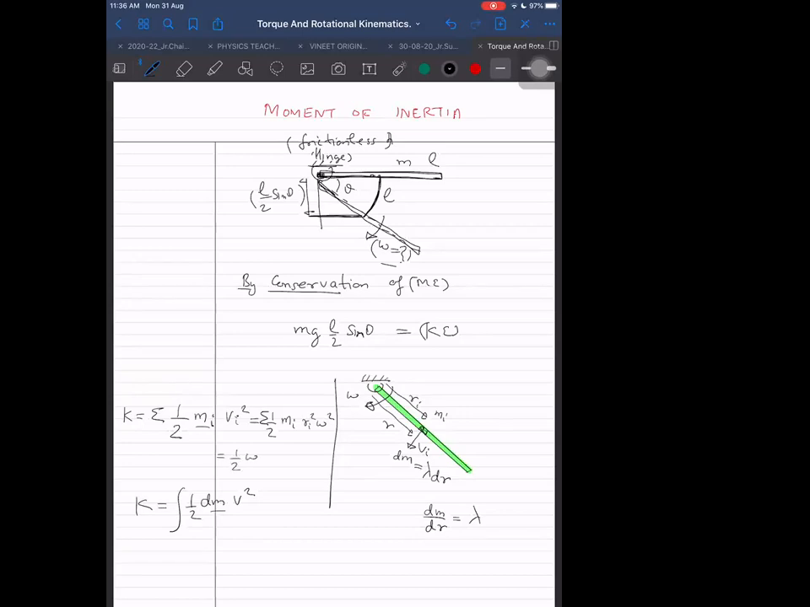Omega is the same for all because this is the same body, so everything has the same angular velocity about the center. If some particle has more speed and other has less speed, then this rod cannot remain straight. If it is remaining straight, then all should have the same angular speed. So half omega square taken common, but unfortunately still I cannot do anything because of the term remaining inside. Okay, we will see what to do about that term. But this method is right. Nothing is wrong in this.